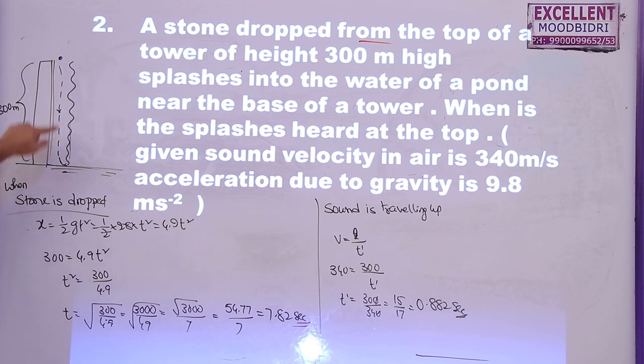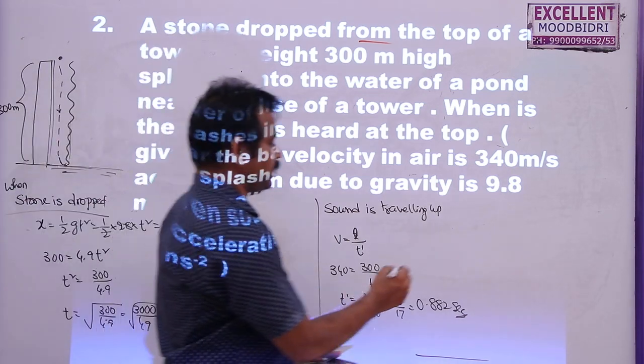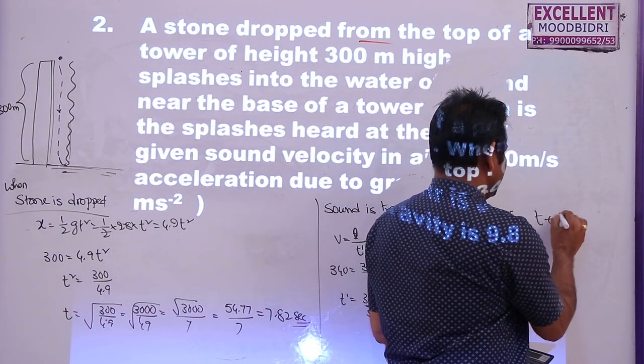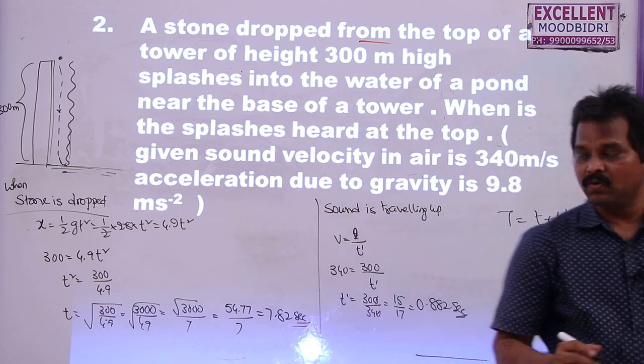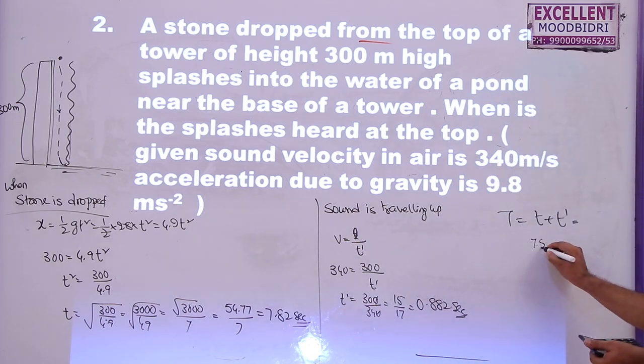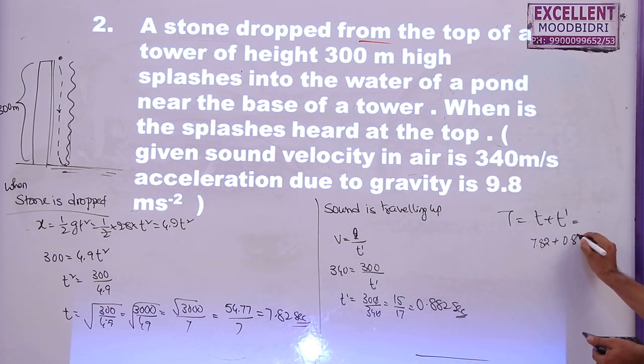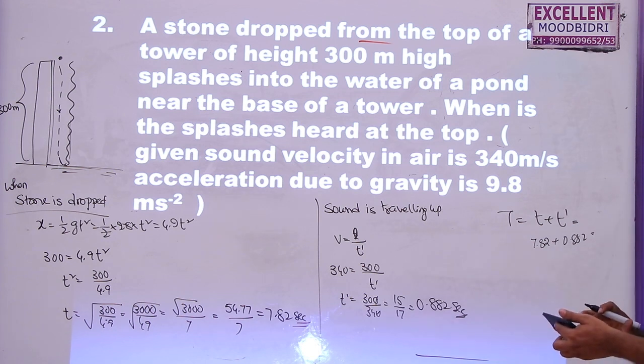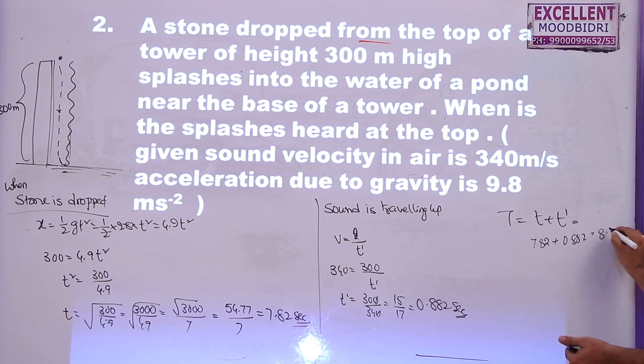Now what is the total time taken for the sound to reach the person at the top? So while going down the stone will take 7.82. For the sound to come up it takes 0.882. So total time taken is given by t plus t dash, which is equal to 7.82 plus 0.882, which is equal to 8.7 seconds.